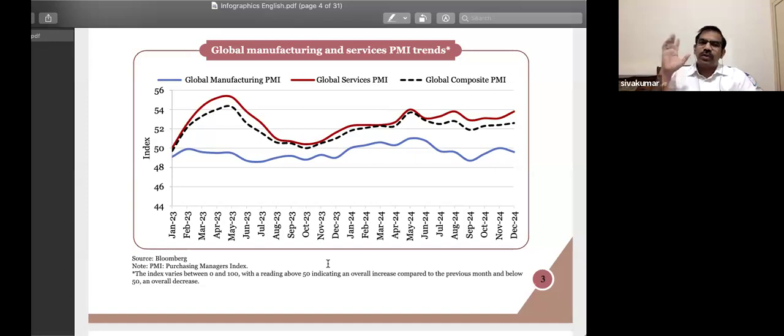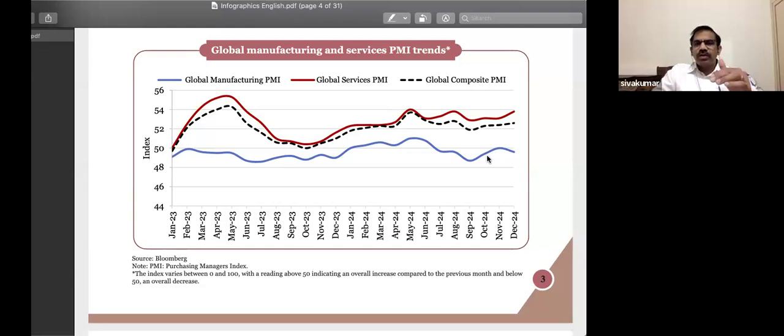If you just look at the blue line, it indicates the global PMI. Almost since January 23, it's above 50. So though there are certain hiccups in the global economy, still a good number of investors are hopeful and optimistic towards the future.